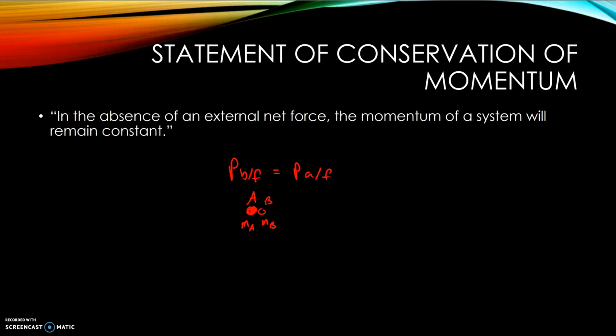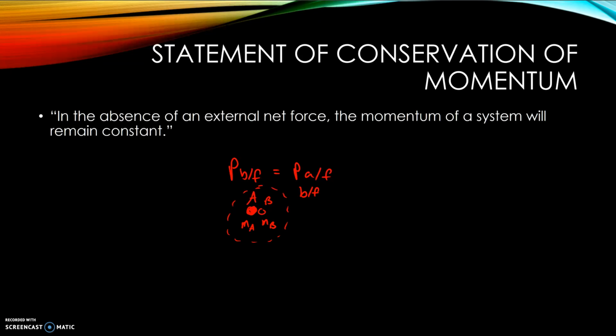Maybe an explosion occurs inside of our system, so we say our system is these two objects in here, and this might be my before, right? And if they're not moving, there's no momentum.